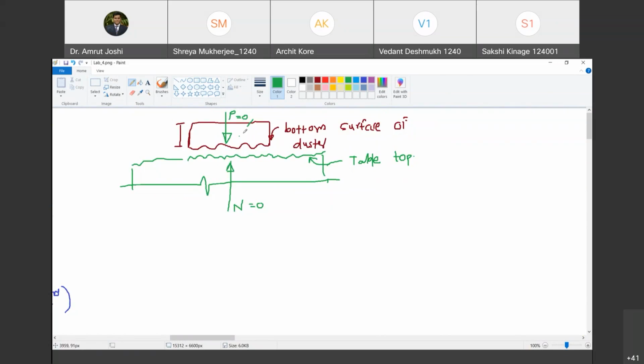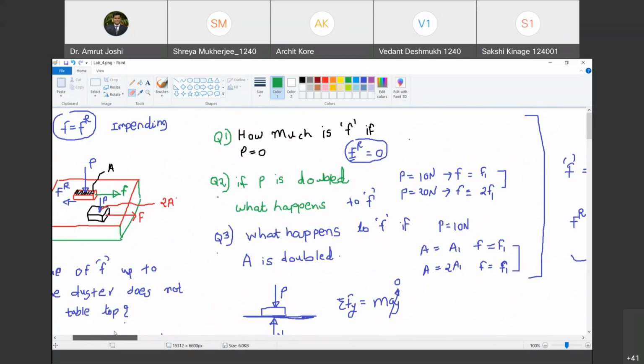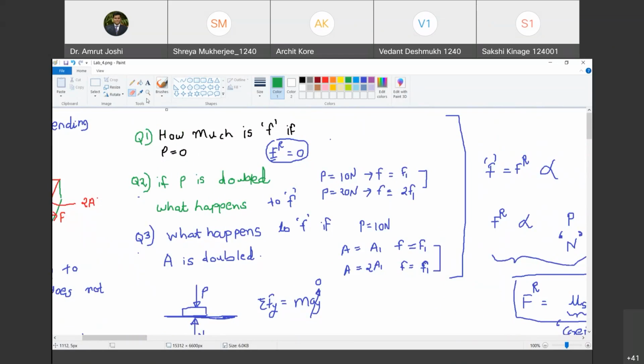Somebody will say, no, this duster has mass M, so it is going to produce force mg, but then that mg needs to be counted as P. Are you with me? Yes, sir. So when I say that there is absolutely no force P, then there cannot be interlocking and then there cannot be any frictional resistance offered between the surfaces. So are we satisfied by the philosophical explanation of question number 1? Yes, sir. Okay, done.